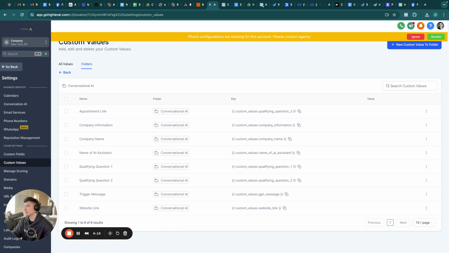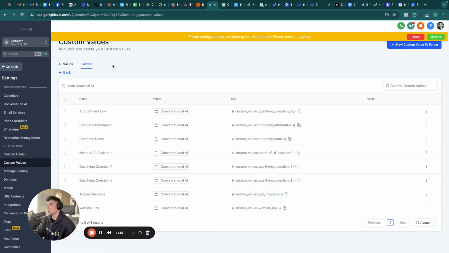Now, just to give a breakdown of the trigger message here. The trigger message is basically when someone signs up for your service, let's say you're running an ad and someone opts in, the trigger message is the first message that goes out that says, hey, just saw you sign up for an ad, X, Y, and Z. And then it asks a question like, what type of business do you own? Something like that is going to be the trigger message. So just create these values here.